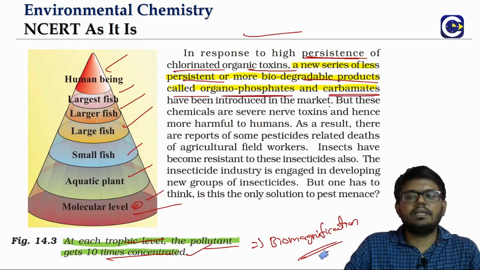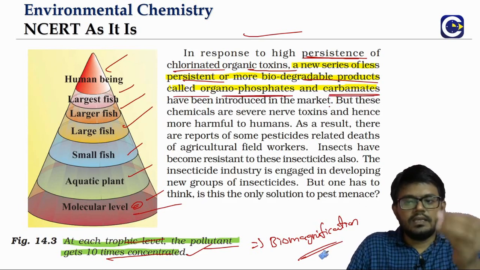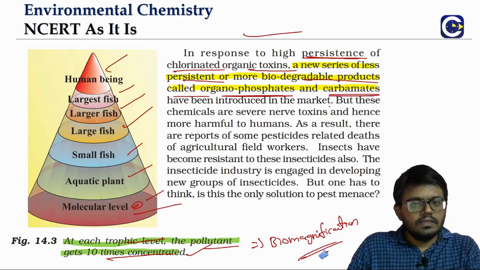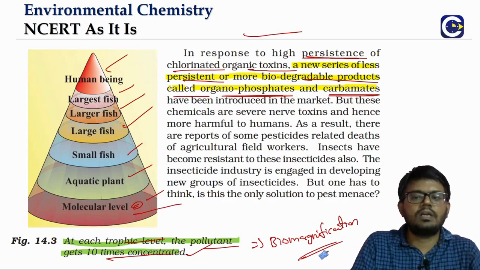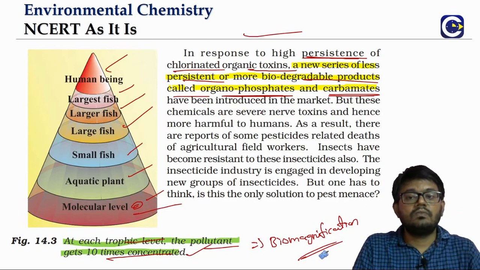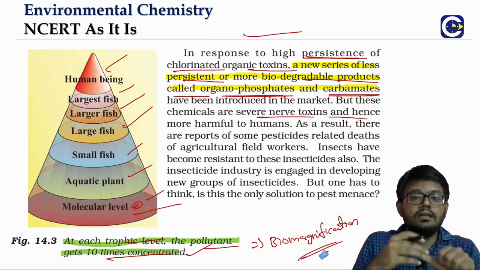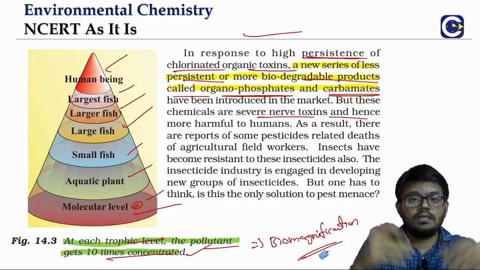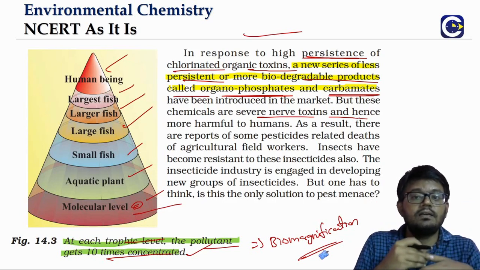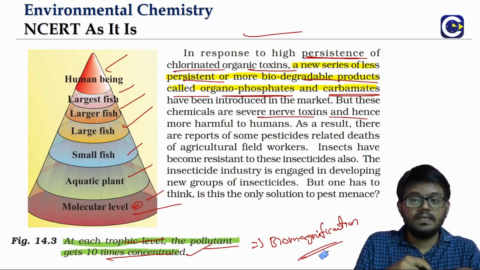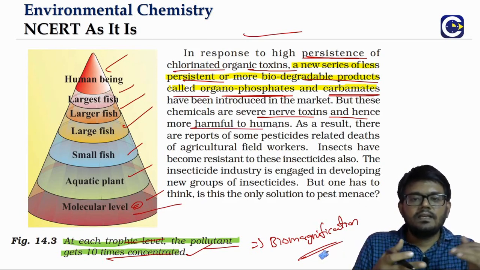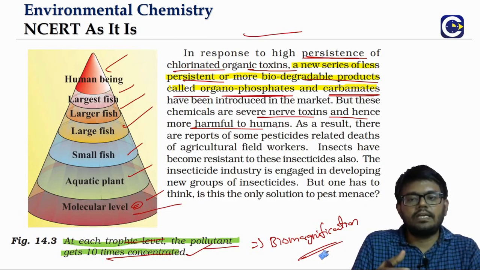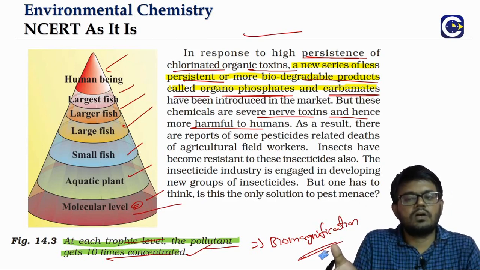But at the end of the day, what is it? Any chemical substance that you take, it can have some effects. So initially we might not be able to find it, but after a while, what scientists have found is, while they may be biodegradable, they can cause severe problems to our nervous system. Like they are acting as a severe nerve toxin, and they are even more lethal to humans. So that is the reason why in one shot itself, people might not be able to find out all the effects that a chemical substance can cause to humans.